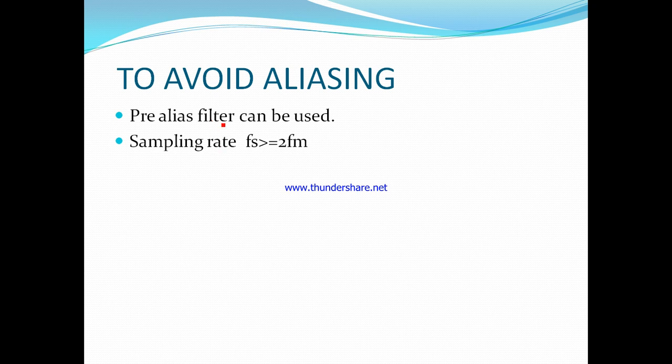So these are the two choices for avoiding aliasing. First, we can use a pre-alias filter. Next, we have to choose the sampling rate Fs greater than or equal to 2 Fm. It should not be less than 2 Fm.